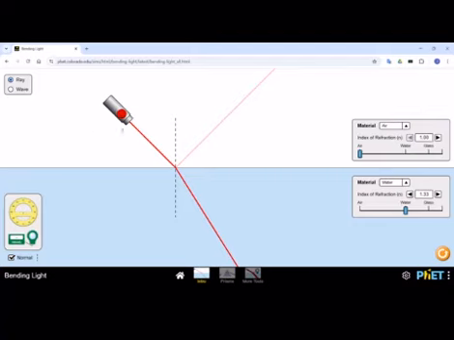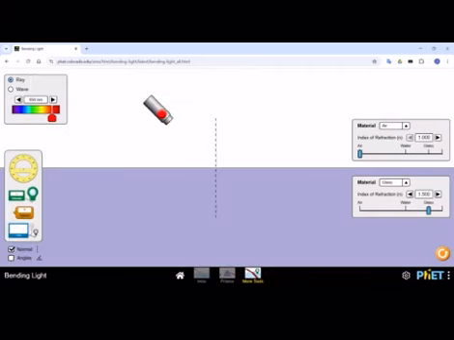Now this is the ray of light. This ray is called the incident ray, this ray is the refracted ray, and this is the normal. I will show you the angle now very clearly.